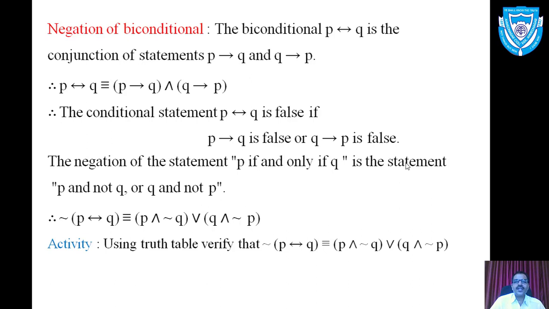Therefore, when does the biconditional statement P double implication Q become false? Whenever P implies Q is false or Q implies P is false. If at least one of the conditional statements in the given biconditional statement becomes false, then and only then the given biconditional statement becomes false.